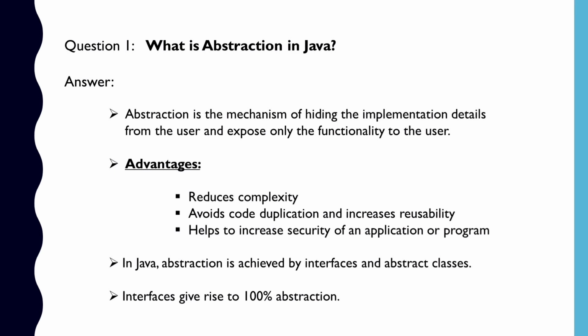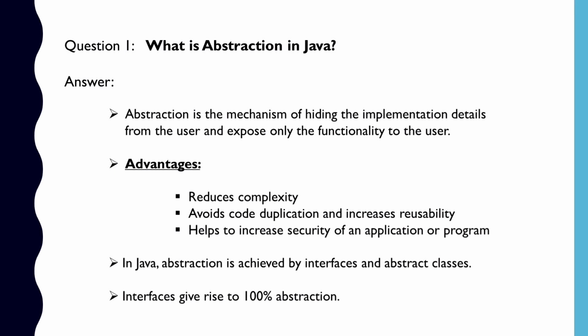Suppose when we are driving a car, we are only concerned about driving the car, like start or stop the car, use accelerate or brake, etc. We are not at all concerned about how the actual start or stop mechanism is working or how the accelerate or brake process works internally. So, this is an example of abstraction.